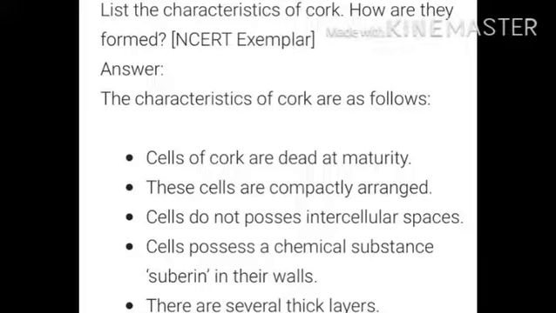List the characteristics of a cork. How are they formed? The characteristics of corks are as follows. Cells of corks are dead at maturity. These cells are compactly arranged. Cells do not possess intercellular spaces. Cells possess a chemical substance suberin in their wall. There are several thick layers.